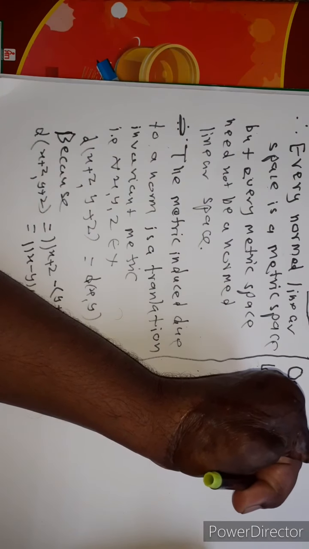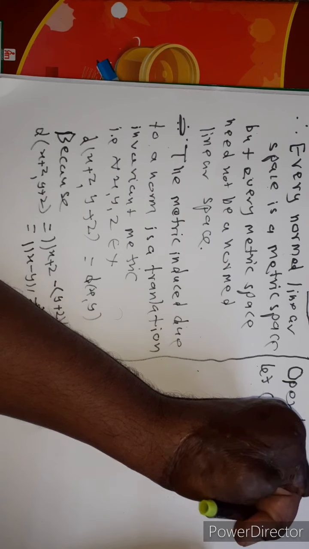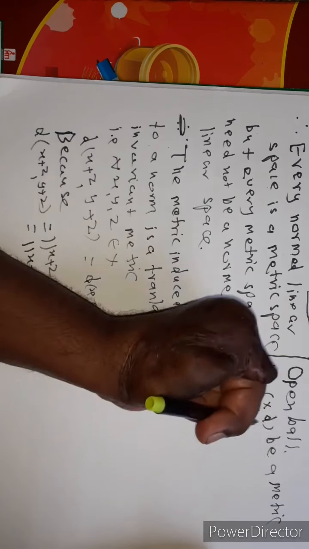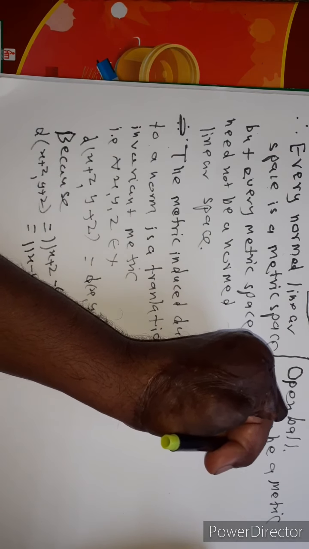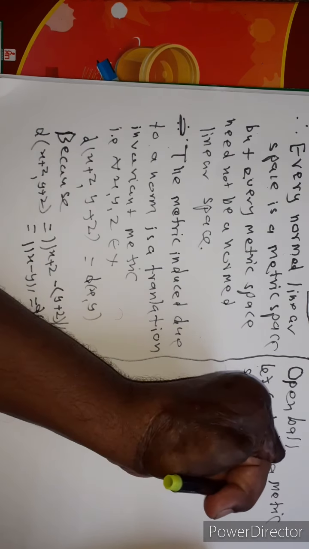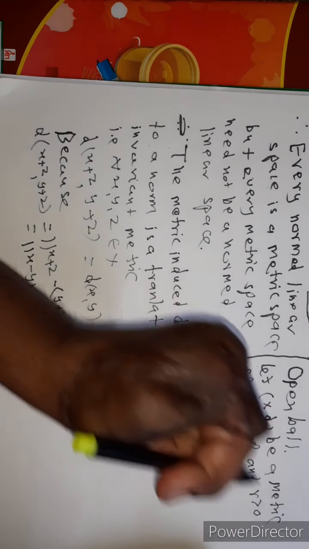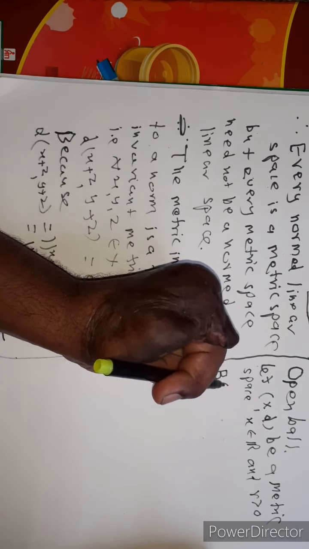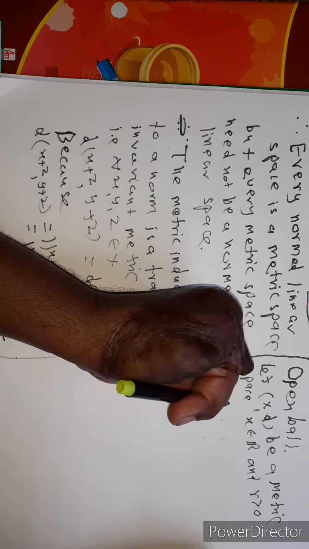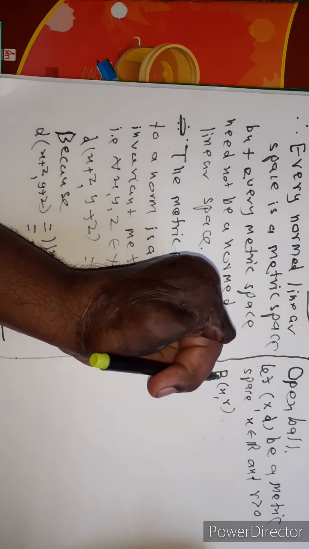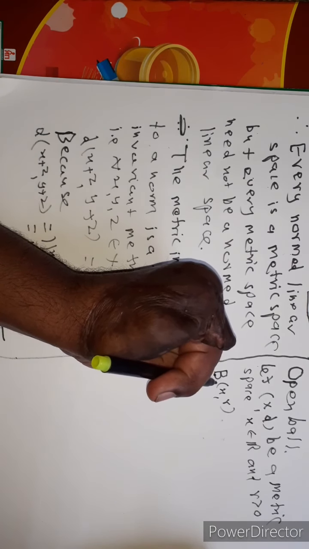Let (X, d) be a metric space. x belongs to X and r is greater than 0. Now this symbol B(x, r) is an open ball having center at x and radius r.